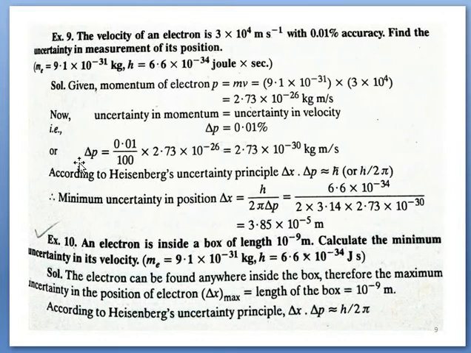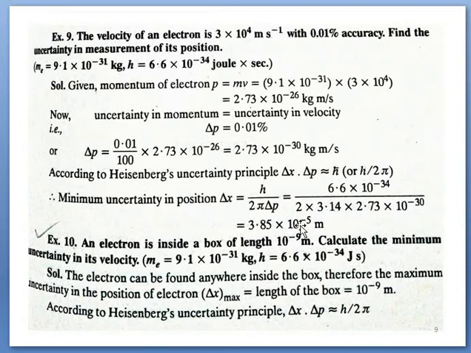Then finally we have delta p equal to this one, and with the help of this principle, by substituting delta p, delta x is obtained here. The usual parameters are kept here: Planck's constant, and pi is kept equal to 3.14.